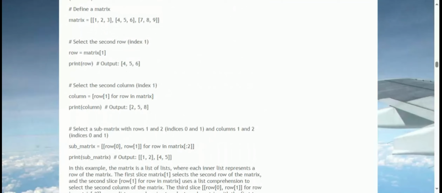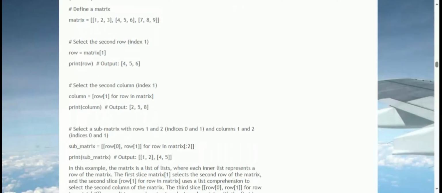# Select a submatrix with rows 1 and 2, indices 0 and 1, and columns 1 and 2, indices 0 and 1: sub_matrix = [row[0:2] for row in matrix[:2]]. print(sub_matrix) # Output: [[1, 2], [4, 5]].